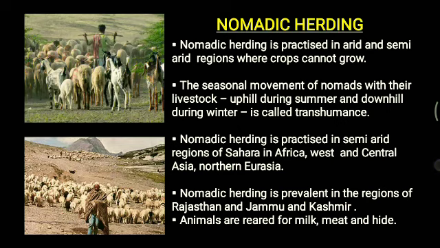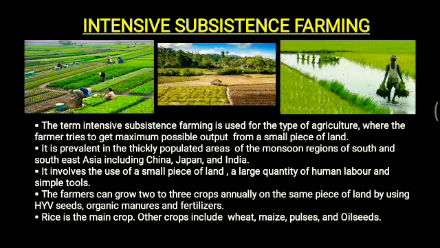Now, the last one, that is intensive subsistence farming, is one of the most important ones. The term intensive subsistence farming is used for the type of agriculture where the farmer tries to get the maximum possible output from a small piece of land. छोटा सा land से ज़्यादा कमाई, जिसे बोलते हैं हम लोग. Now, it is prevalent in the thickly populated areas of the monsoon regions of South and Southeast Asia. It includes China, Japan and India also.